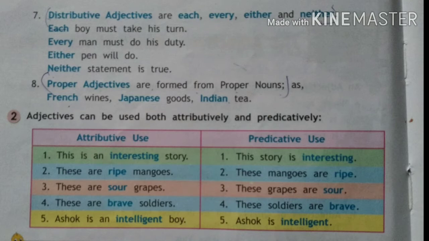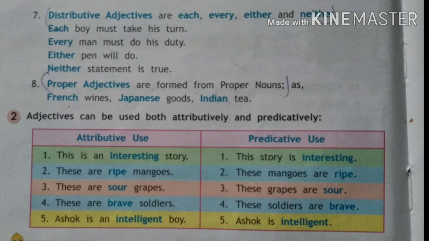Every man must do his duty. Every man means each and every man. So this every is a distributive adjective. Either pen will do. Any pen, either, that word is a distributive adjective. Neither statement is true. So all these, each, every, either, neither, are distributive adjectives. And always remember, adjectives will come before a noun.